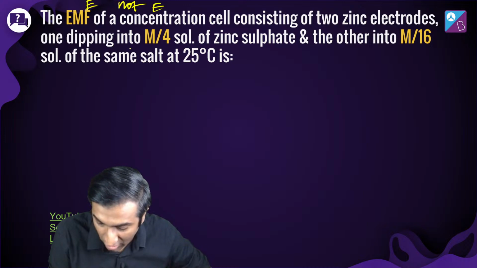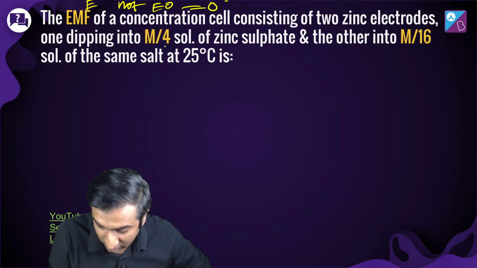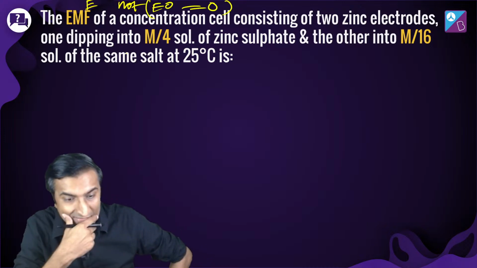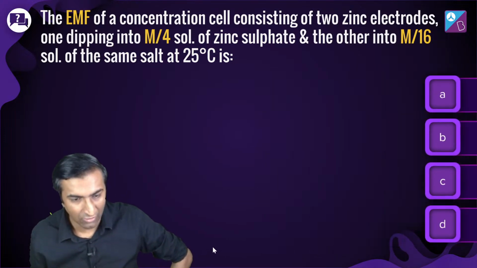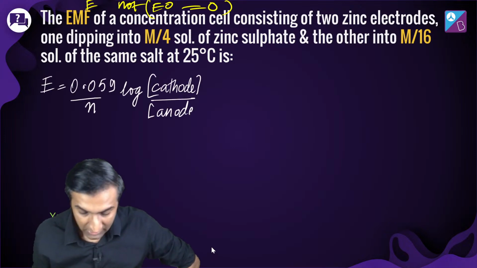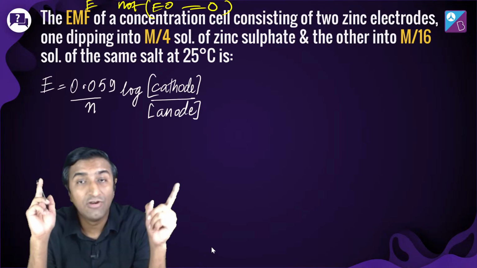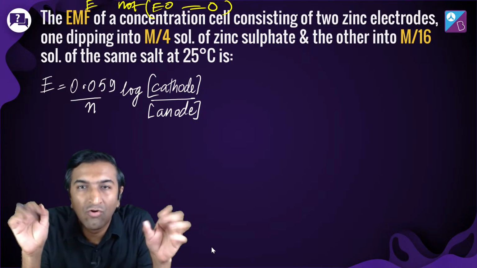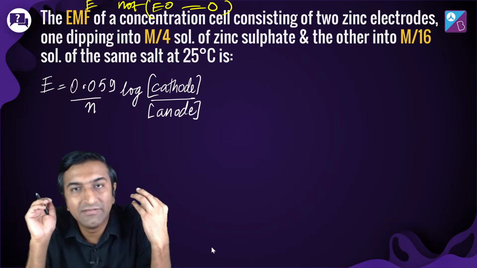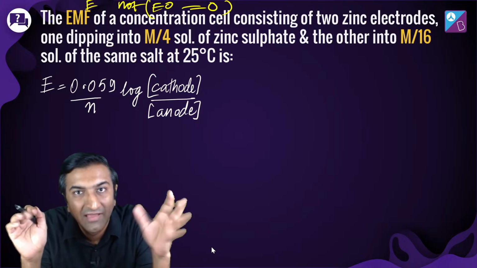Okay, E naught for a concentration cell is going to be 0. That we all know. Arman is saying C. Okay, 0.0178. Let's check it out. Agam was also saying C. Good stuff. So I will write this expression. E equal to 0.059 by n log cathode by anode. How do I know cathode by anode? Because yaar, it is simply ln Q. Okay, ln Q है.